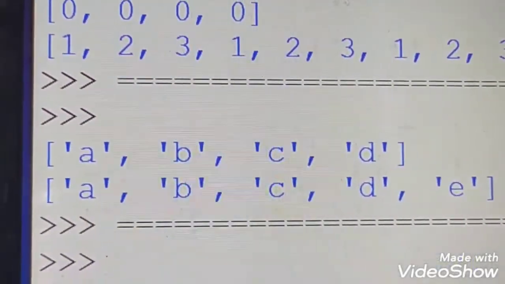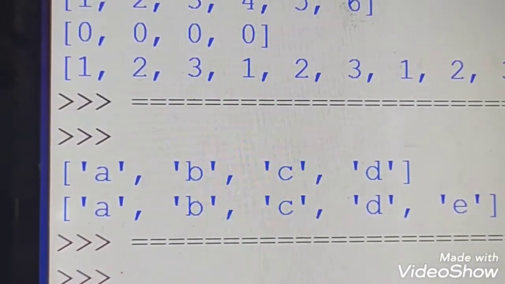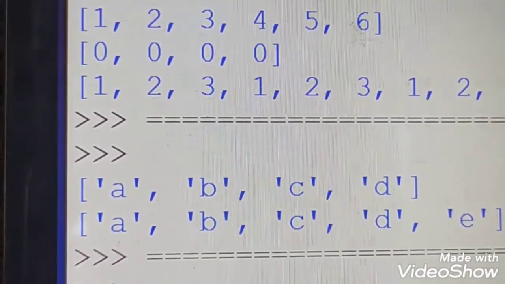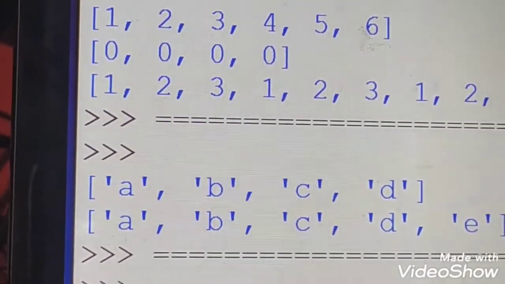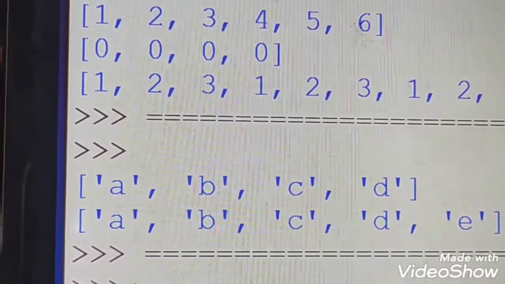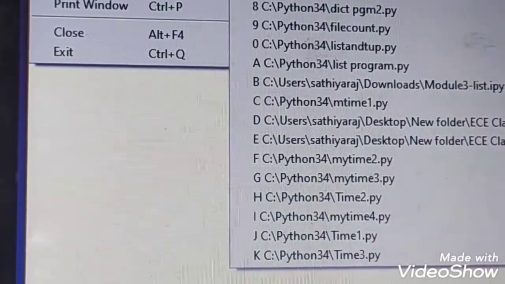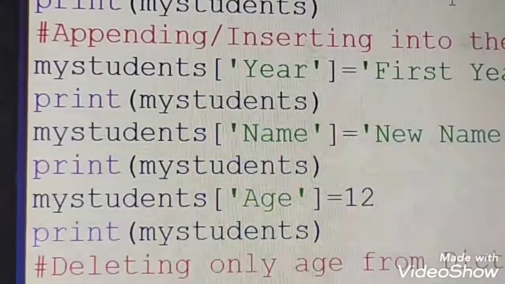You can see the values: first is 6, which is the length, second is the maximum, third is the minimum, fourth is the sum, and the next is the sum divided by length. If you want this to be rounded off, you can make use of int, or floor, or ceil. Okay, so these are a few examples for list, and next let us have an example for dictionary.